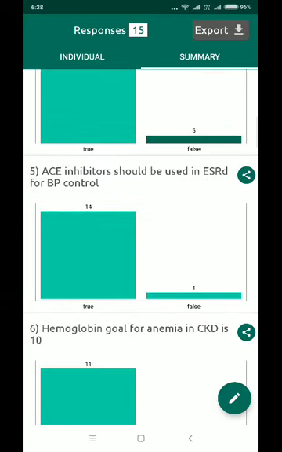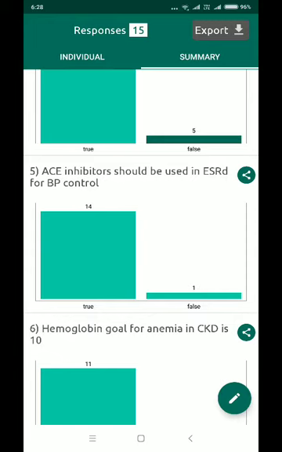Then the other question, ACE inhibitors should be used in ESRD for BP control. Now they should be used in CKD. Most of you got it wrong actually. ACE inhibitors should be used in CKD, but beyond a creatinine of 3.5 or 4, you will have a high risk of hyperkalemia, right?